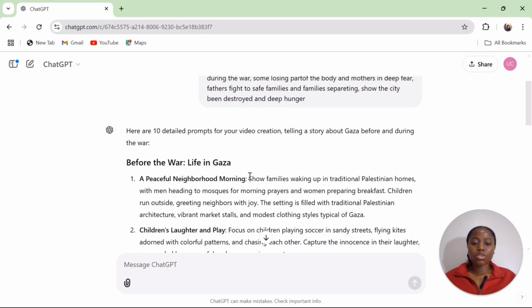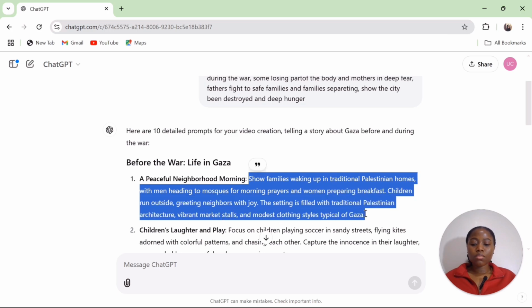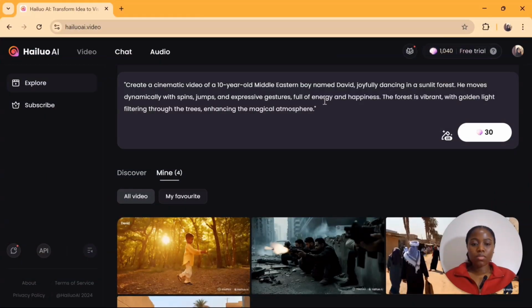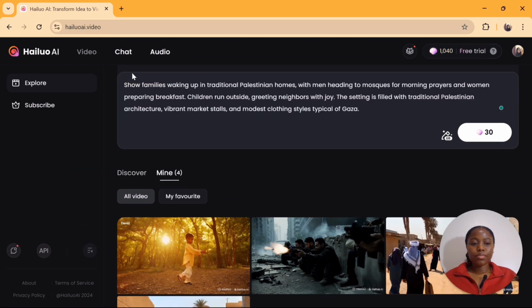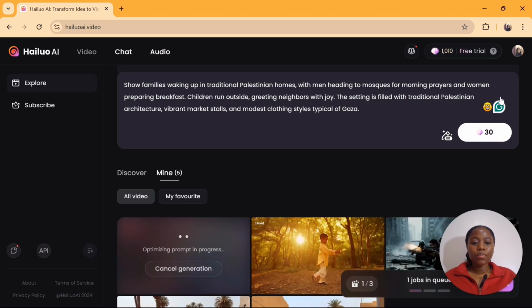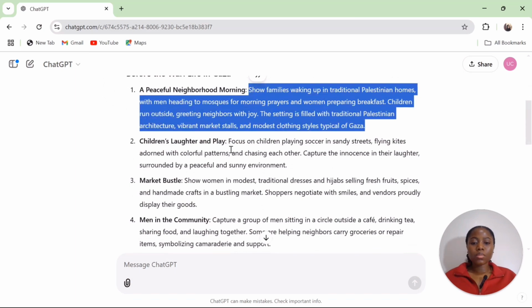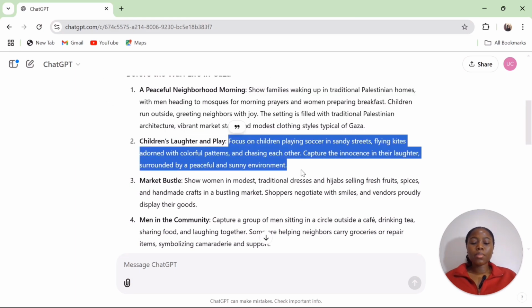All you have to do is to copy each of these, Control C, go back to Minimax Hailuo AI and paste it there. Just like this, and you click on this 30 credits to generate. Once that is done, scroll down and copy the second one, paste it on Hailuo AI. Continue to do this until you are done generating all your video clips.